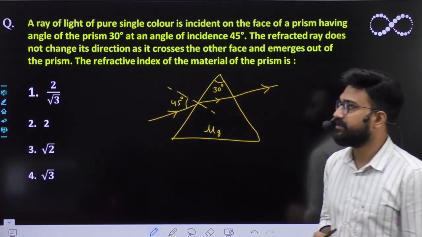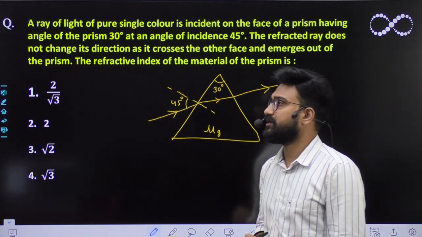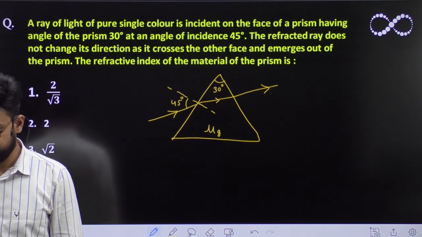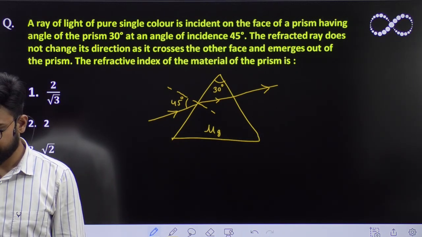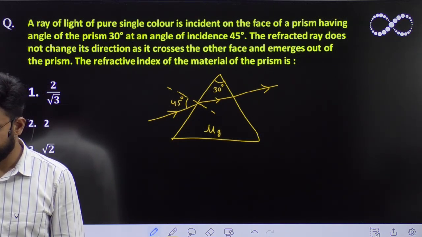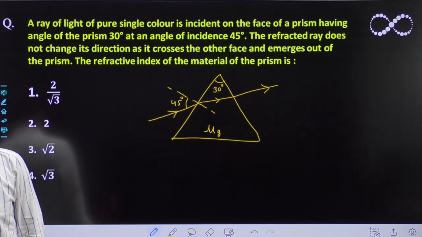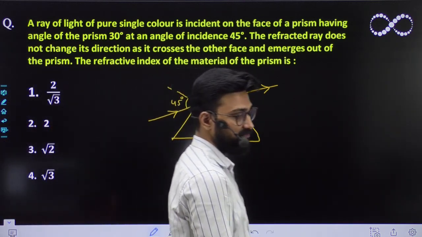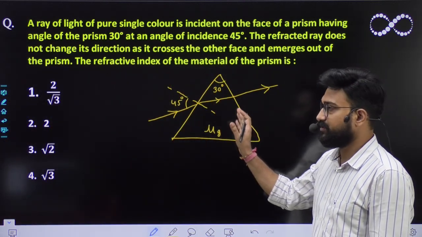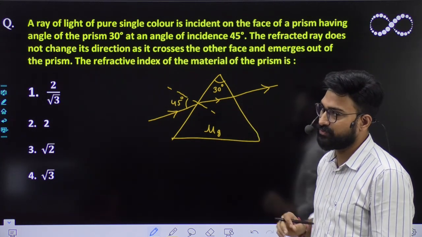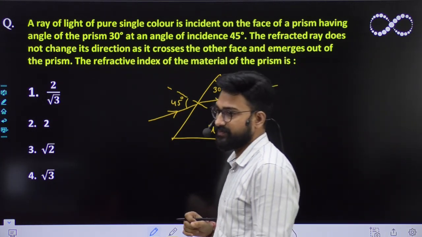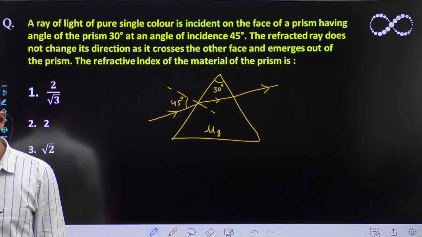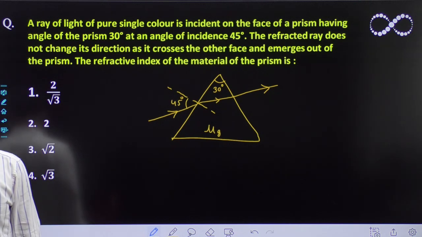Only Cheshta has got the answer, and Cheshta is saying third is the correct option, which is root 2. And what about the others? Shubham, Hardik, Rishit. Are you able to solve it? I think the hint is already given to you, how to solve the question. This much of hint is given to you, and this is sufficient for you. Shubham has also got the answer. Shubham is saying now third is the correct option, which is root 2.